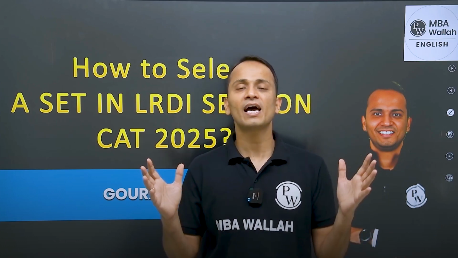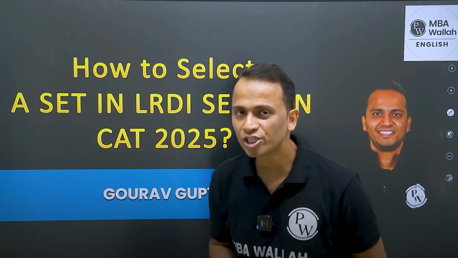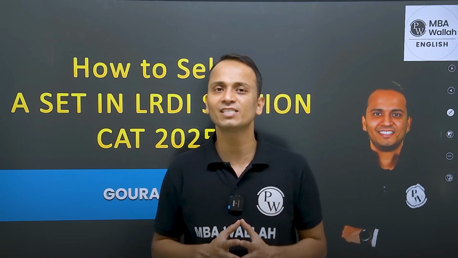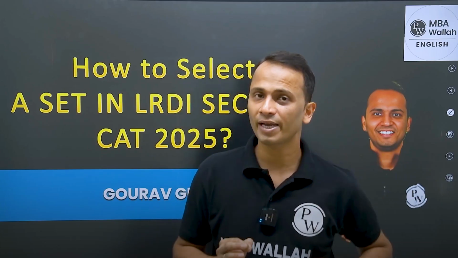So friends, like I promised all of you, I am telling you how to do well in the LRDI section, especially when it comes to selecting a particular set, selecting 2 sets, 3 sets, or whatever number of sets. What different criteria, what different parameters you should keep in mind when it comes to set selection.